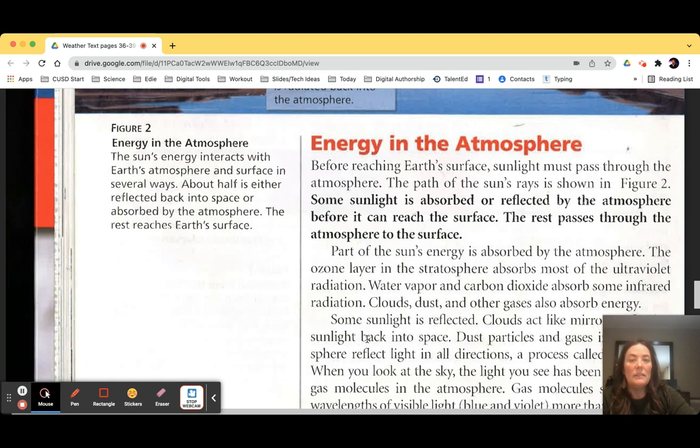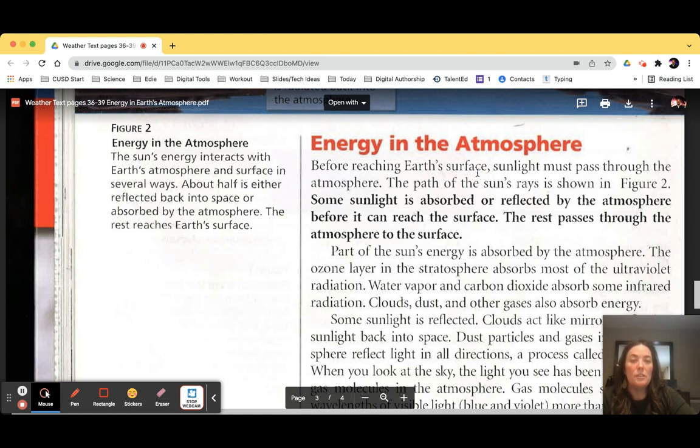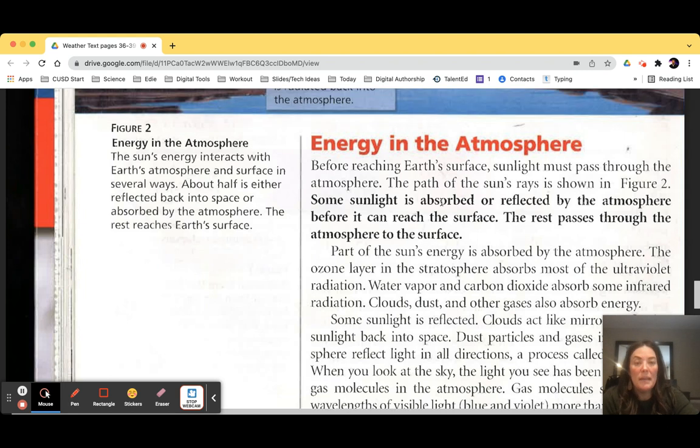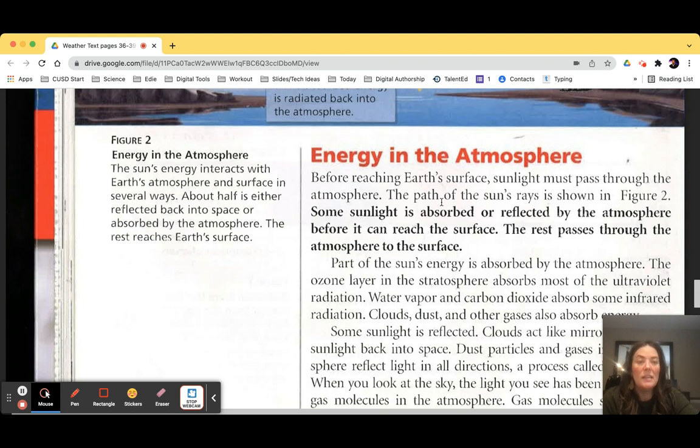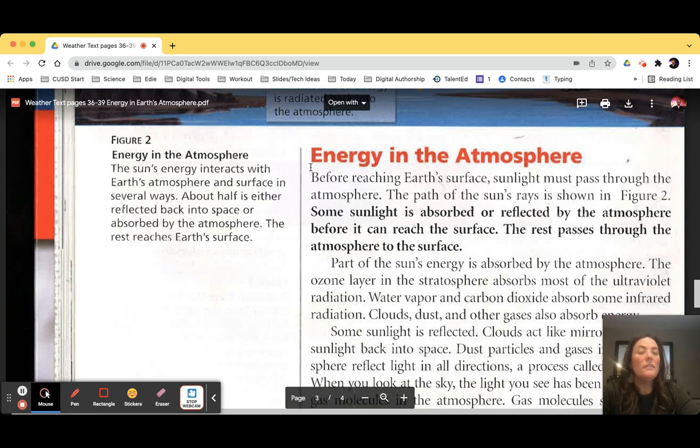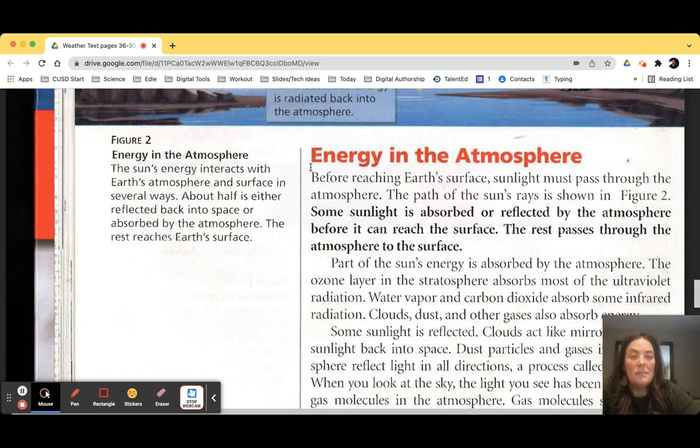Energy in the atmosphere. Before reaching Earth's surface, sunlight must pass through the atmosphere. The path of the sun's rays is shown in figure 2. Some sunlight is absorbed or reflected by the atmosphere before it can reach the surface. The rest passes through the atmosphere to the surface. Part of the sun's energy is absorbed by the atmosphere.